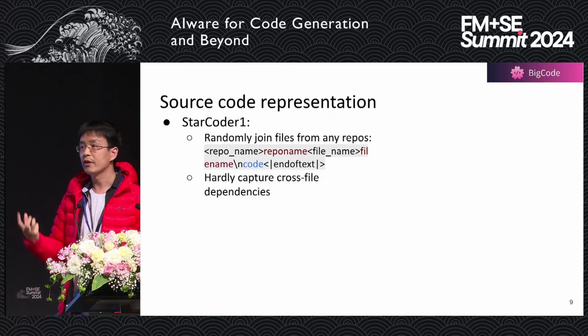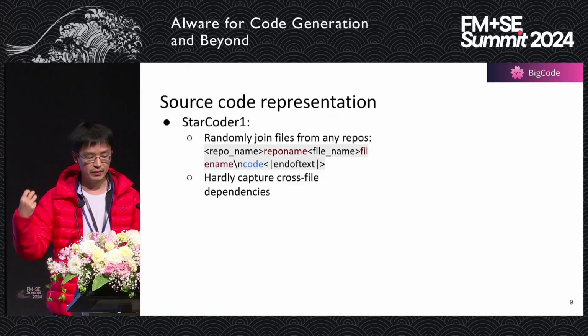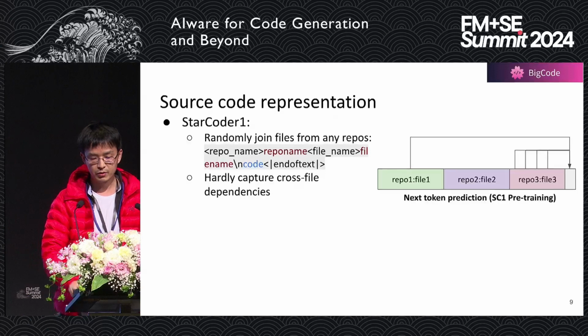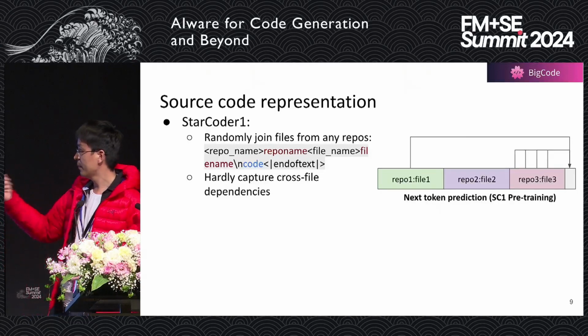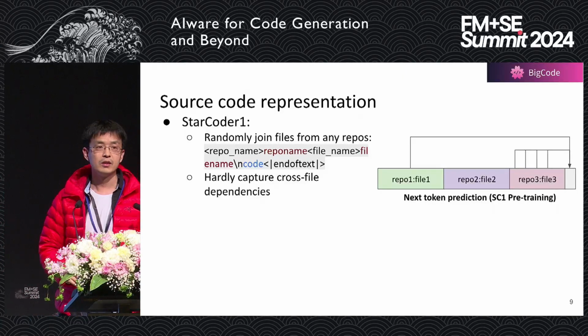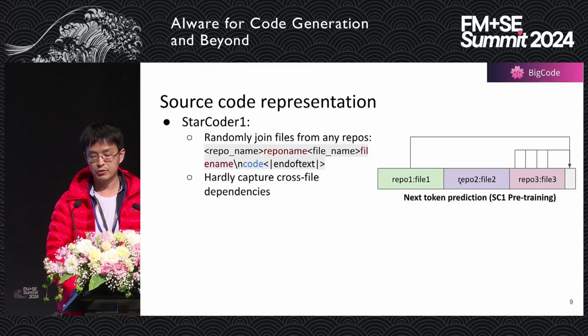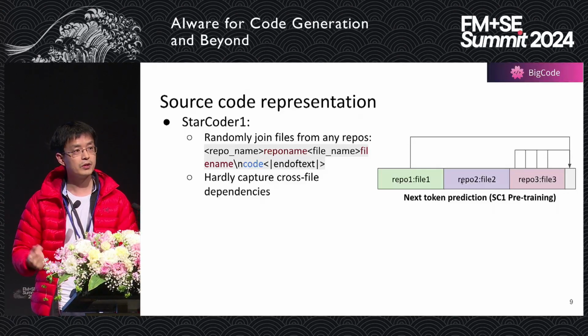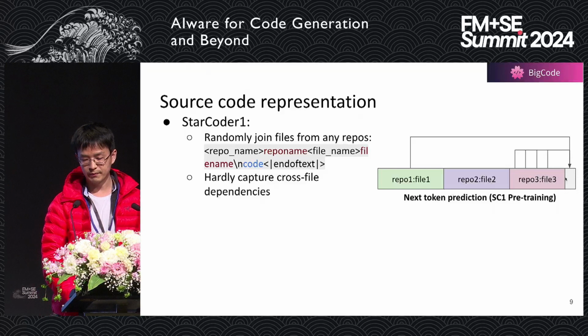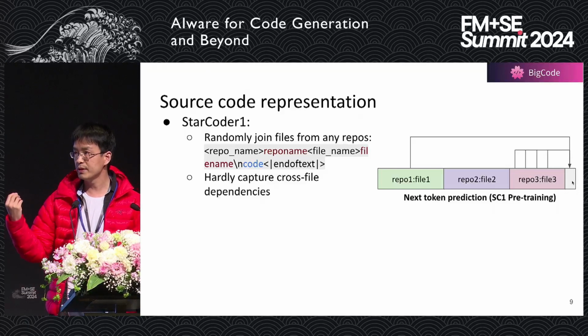Okay? So in this way, it is very hard to capture the cross-file dependencies. To give you an example, say you're going to perform next token prediction, which is the most popular training objective for code language models. Say you're going to predict this token, this gray area is the next token you want to predict, right?